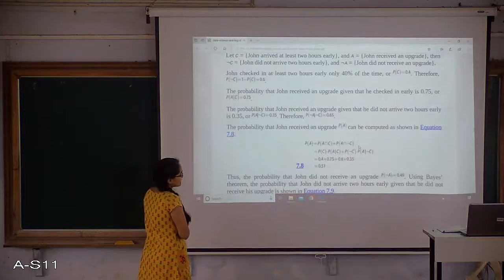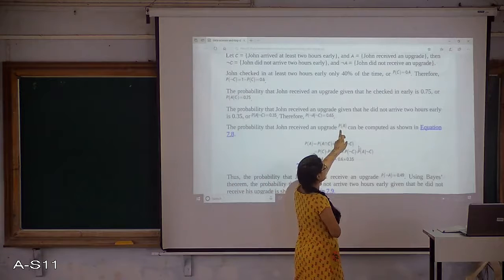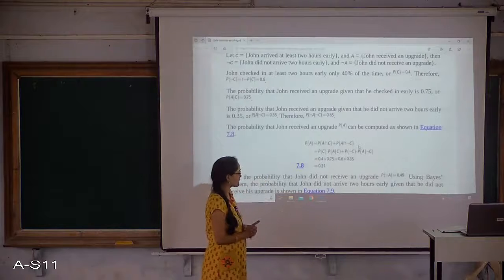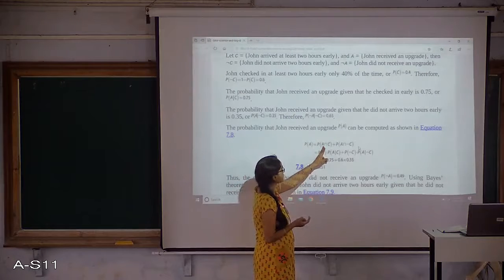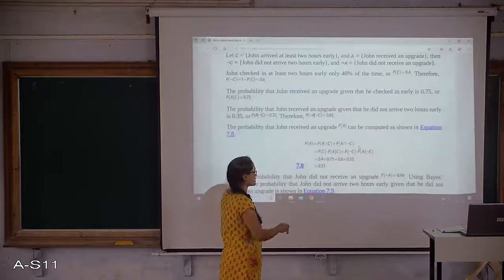Now I want to check the probability that John received an upgrade, P of A. The probability of upgrading is when he gets upgraded and the situation is that he has reached 2 hours early.